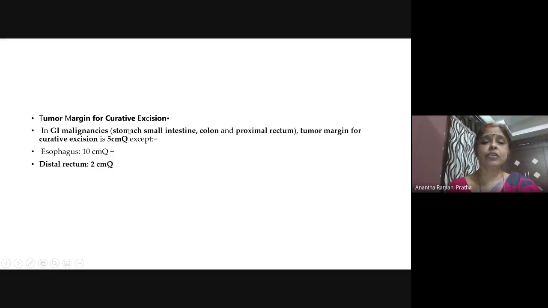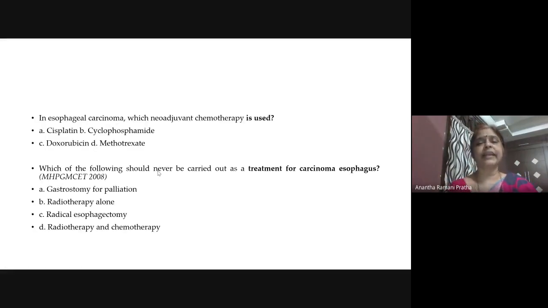So now I have also told you for the esophagus, you have to give a margin of excision as much as 10 centimeters. For a stomach, you can give 5 centimeters. For a rectum, you can do 2 centimeters below the tumor border. But for the esophagus, you have to go well below, 10 centimeters, because of the rich lymphatic supply. Next, what are the drugs that are used in esophageal carcinoma? Cisplatin, cyclophosphamide, methotrexate, doxorubicin. So what is matching is only cisplatin.